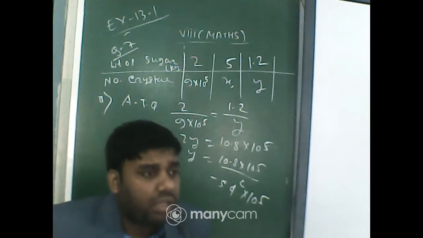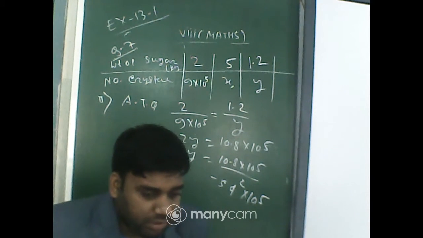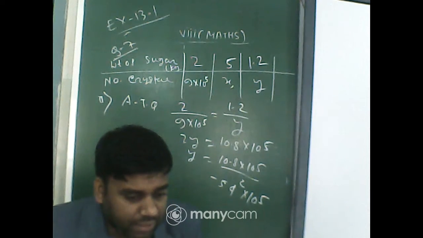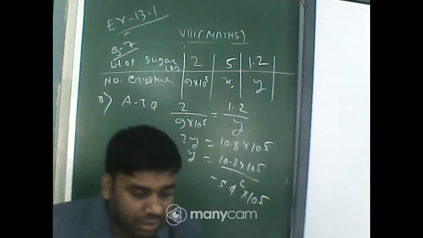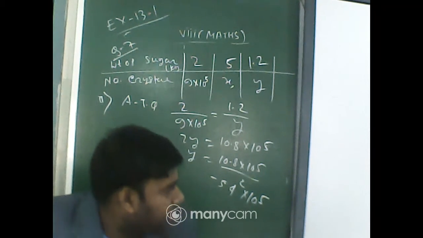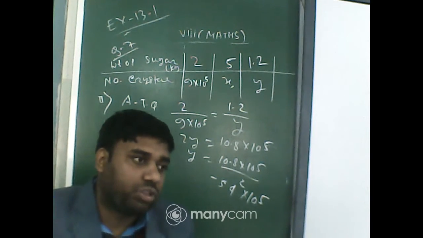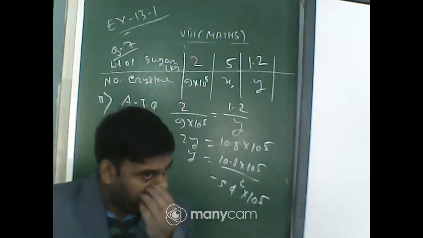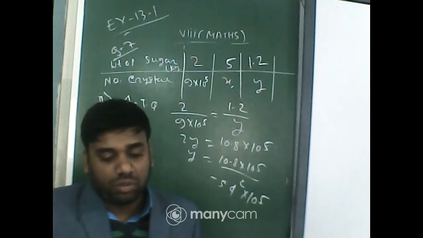That is motion and time, electric current and its effect, and light. These three chapters will come in your term 2 exam. So today, as we have completed electric current and its effect as well as motion and time, obviously we should start light.